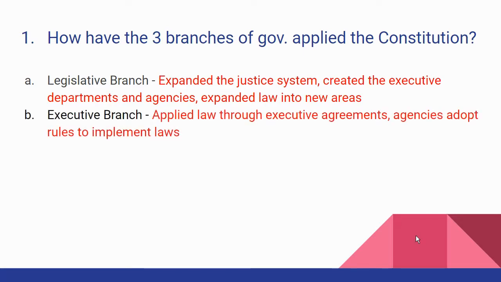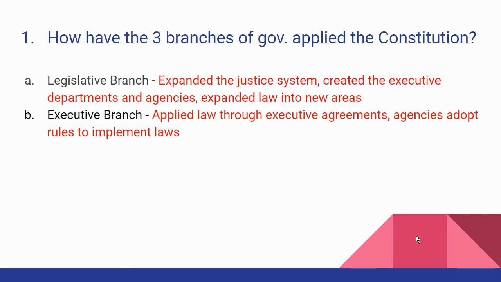The executive branch, B, has applied law through executive agreements. Those would be agreements between our country and other countries that don't go through the formal treaty process, and we'll talk more about that in a little bit. They have also created the agencies that then adopt rules to implement the laws.